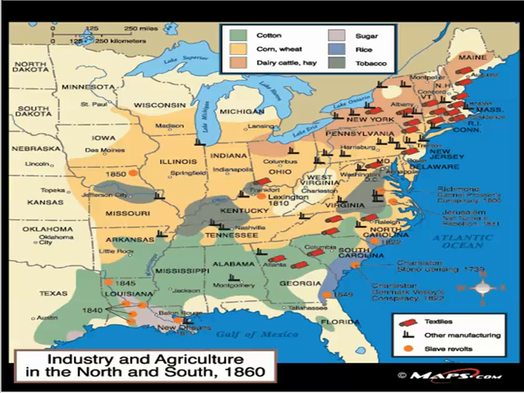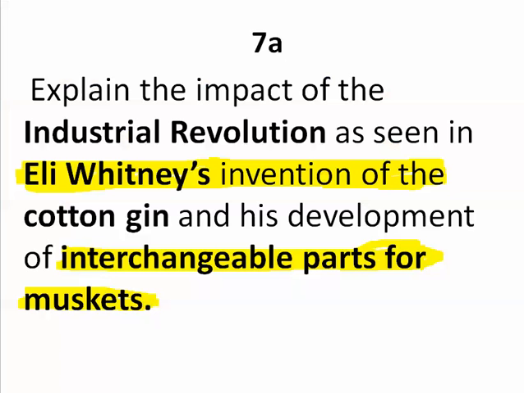Okay, well, I hope that helps you, and I hope we met our standard. I think we have here with 7A, explain the impact of the Industrial Revolution as seen in Eli Whitney's invention, the cotton gin, also with his development of interchangeable parts. Good luck on the test.